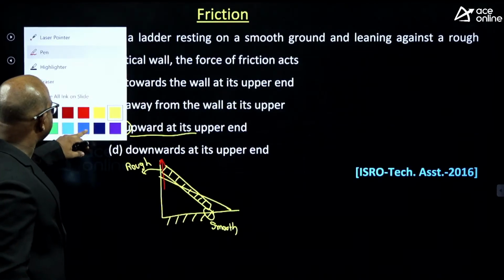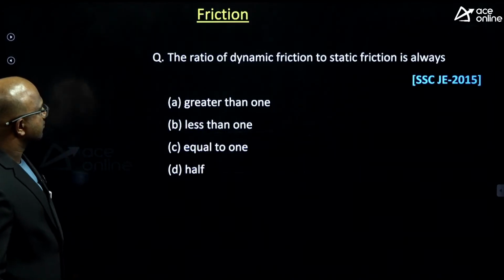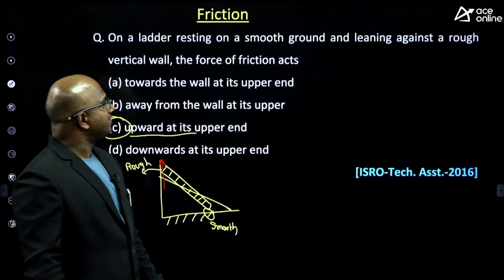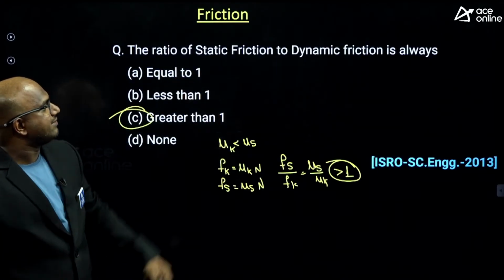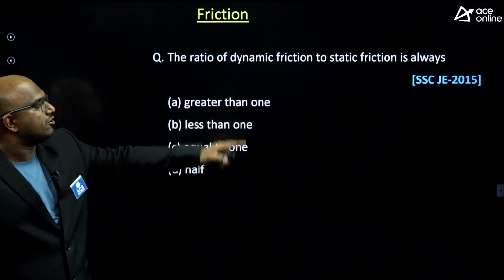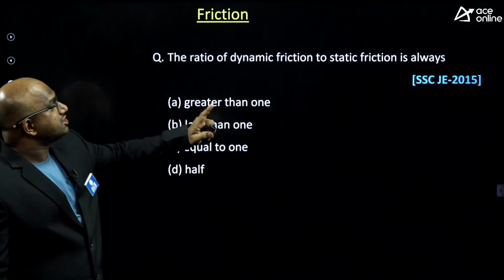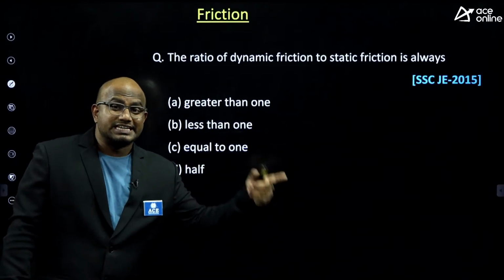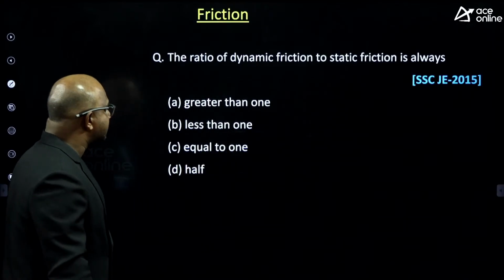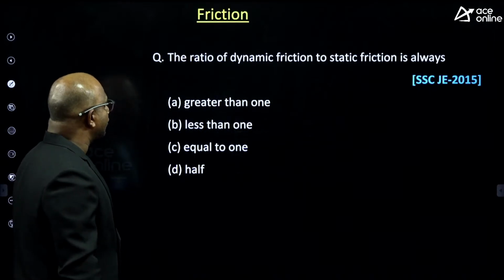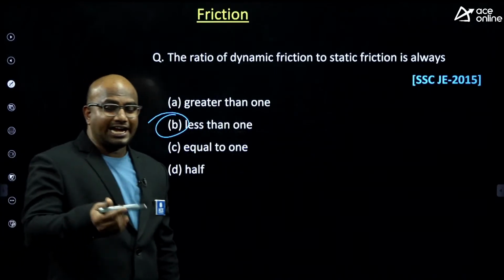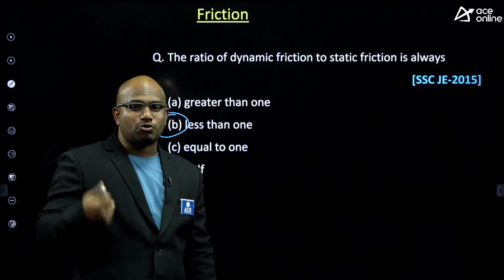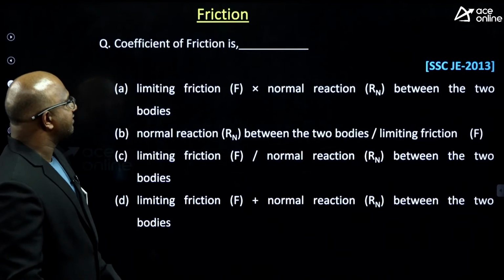Next. A similar kind of question, guys, we discussed. In the previous question, I gave static friction to dynamic friction. This time in SSC 2015, they gave dynamic friction to static friction is always, tell me, sir, less than 1, equal to 1, or greater than 1, guys? It is less than 1. In the case of static to dynamic, it is greater than 1. So the opposite of that is what exactly, guys? Less than 1 itself, guys.